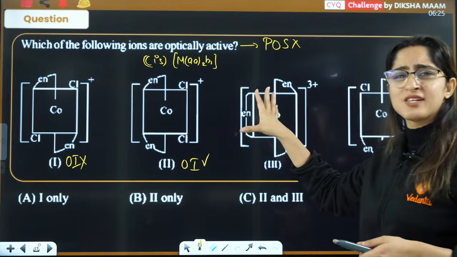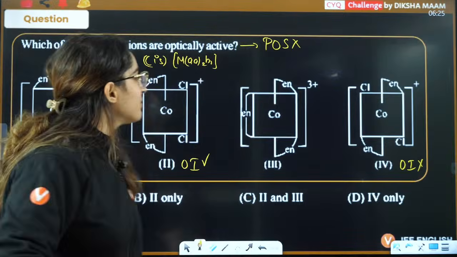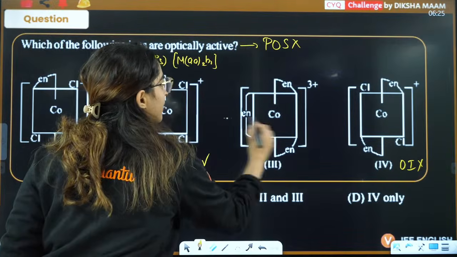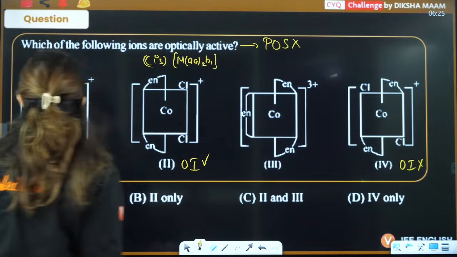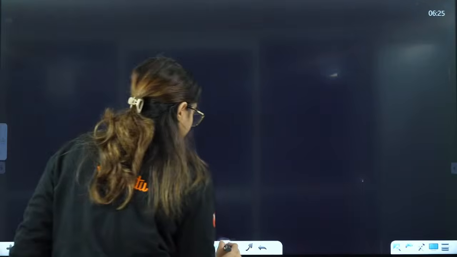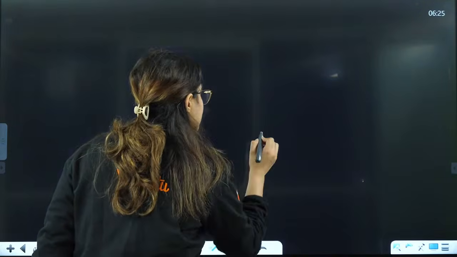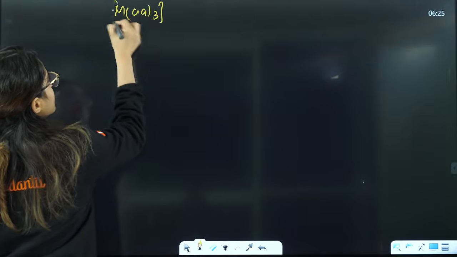Usually in most cases students think, ma'am, this will not show, ma'am, this is all symmetrical. Ma'am, if I draw a plane of symmetry here, ma'am, symmetry. No, that is a very wrong way of telling that this will show symmetry. Okay, so let's see. Same way we are going to see. This is nothing but MAA thrice. And how are you going to see MAA thrice?